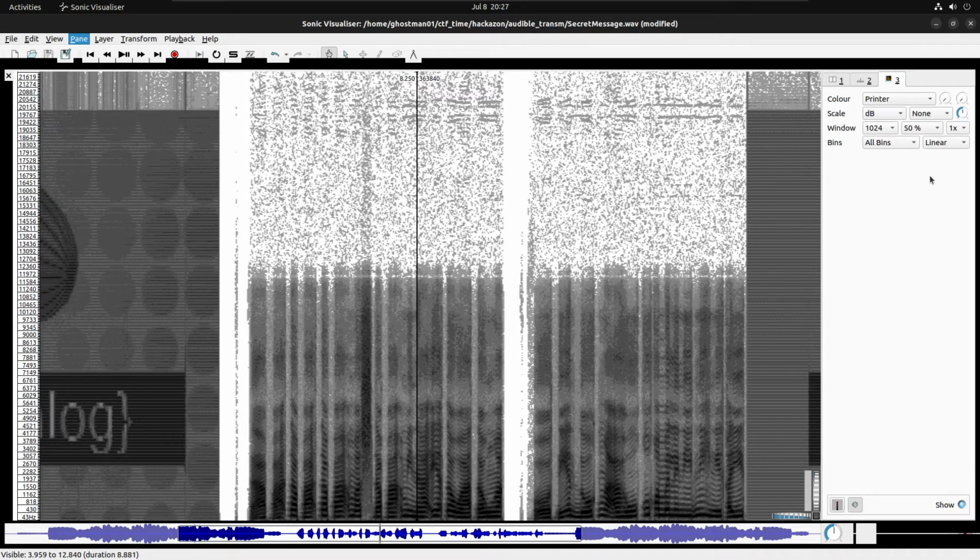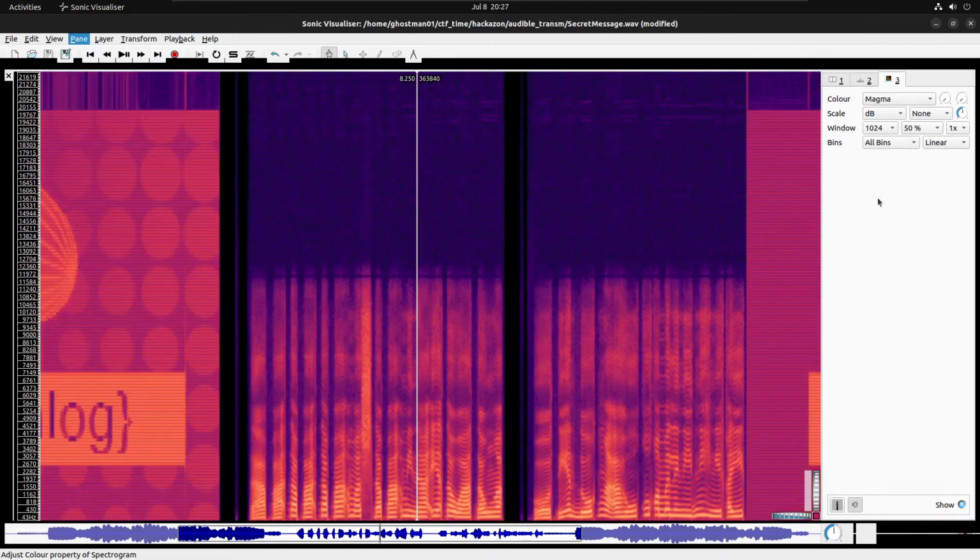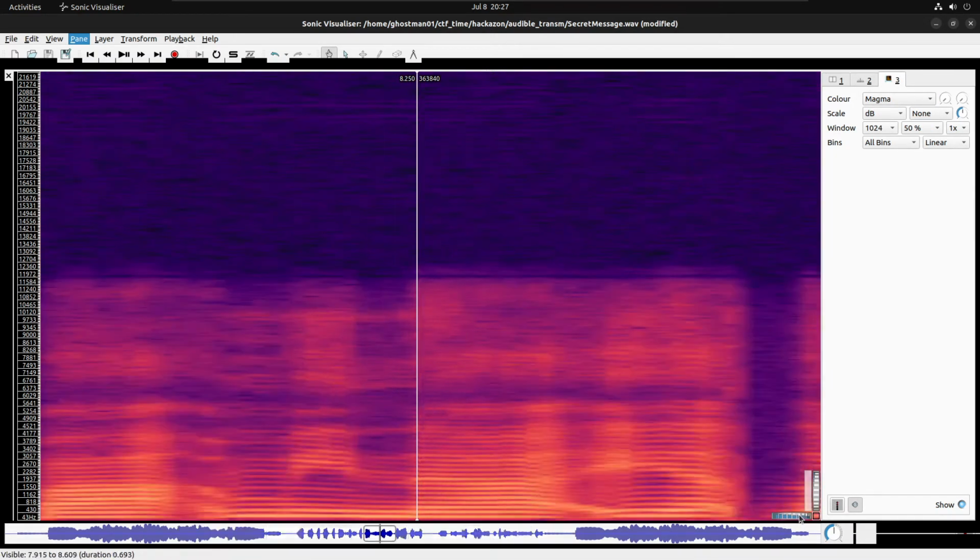I don't know what the characters actually are. It is looking like CTF in the beginning, and I don't know. Any color, any other color. You can see the characters at the bottom. Hope you are able to read the characters.